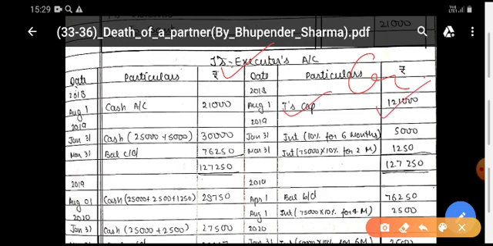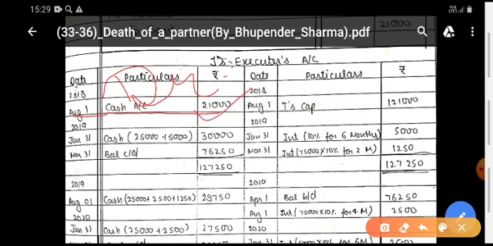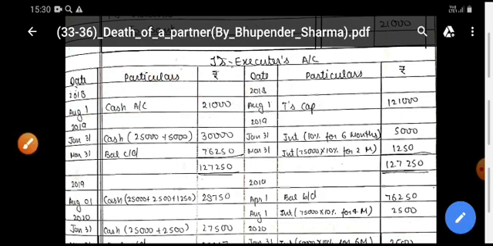And according to the adjustment and the journal entry also, it was written that he was to be paid on the same date, means on 1st August, immediately rupees 21,000. Means immediately on 1st August you are paying. So the journal entry you passed: executor account debit to bank account or executor account debit to cash account. Then according to the question, it is saying that half yearly annual installment you will pay.